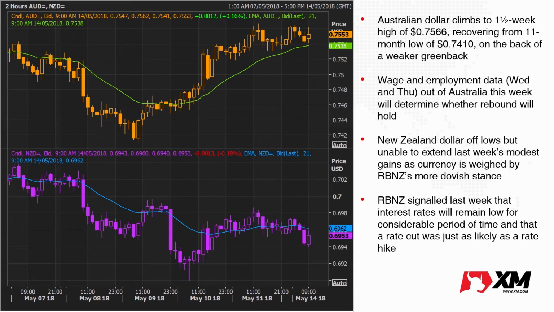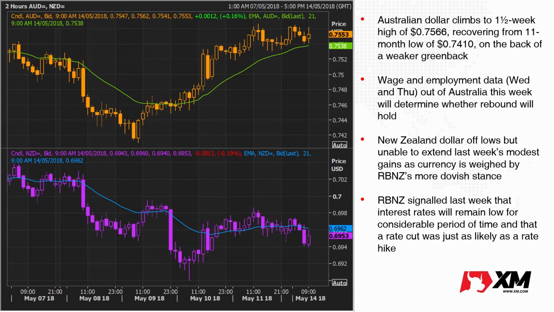Sterling is flat at the moment, around 1.3570. If we look at the Australian dollar, though, it's a similar picture to the euro, recovering sharply from last week's lows when it fell to an 11-month low, 0.7410. It's now recovered all the way up to 0.7550. Whether or not that recovery will hold and will continue will depend on Australian data this week. We've got the wage price index coming up on Wednesday and the employment report coming up on Thursday. If those disappoint, we can see the Aussie fall back again.